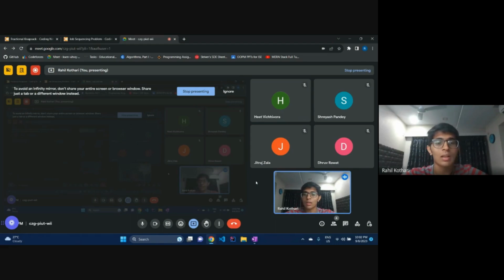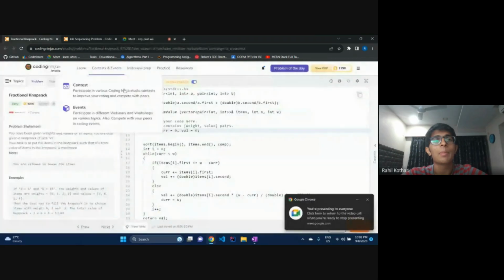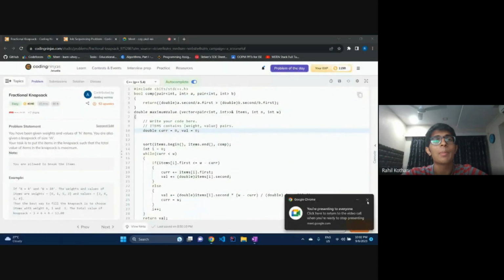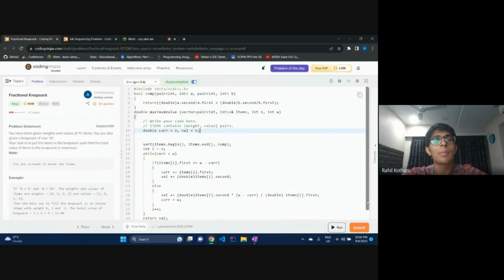He's not concerned that by taking this 1 kilo of diamond, he'll be able to take one less kilo of gold or silver, because that 1 kilo of diamond is worth more, right? So he's being greedy and he is taking what is worth the most. So he'll take that 1 kilo of diamond. Now he has 49 kilos of space left. So what does he do? He can now choose only from gold and silver.